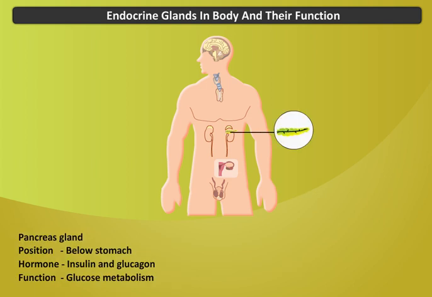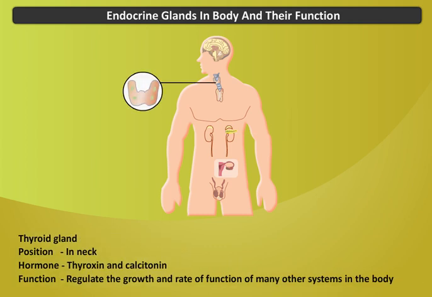Pancreas gland. Position: below the stomach. Hormones: insulin and glucagon. Function: glucose metabolism. Position: in the neck. Hormones: thyroxine and calcitonin. Function: regulates the growth and rate of function of many other systems in the body.